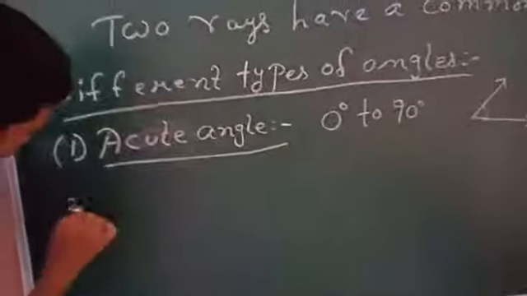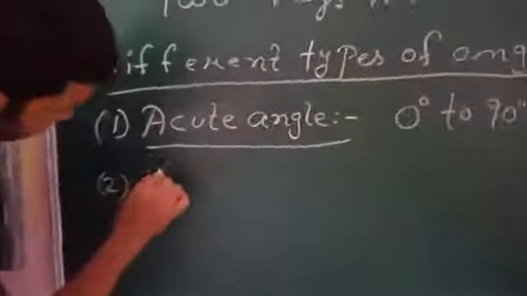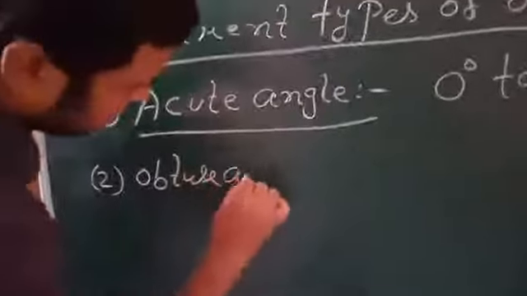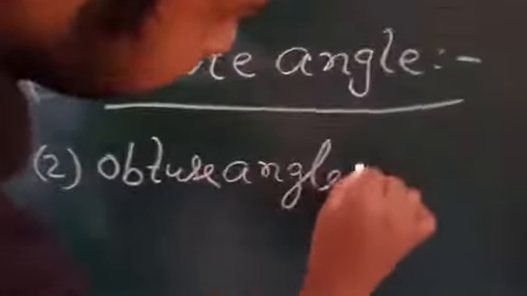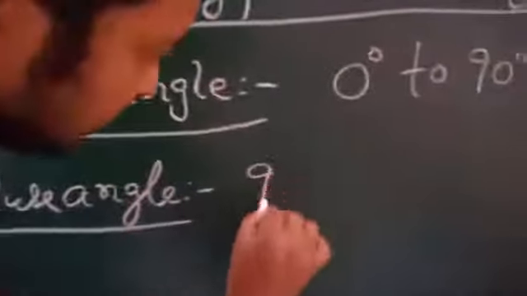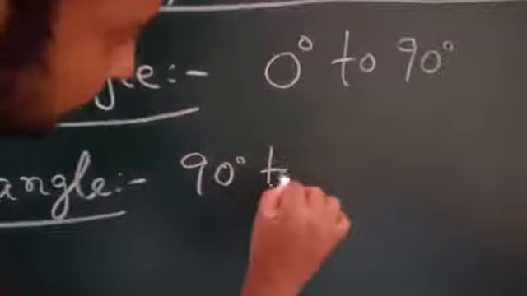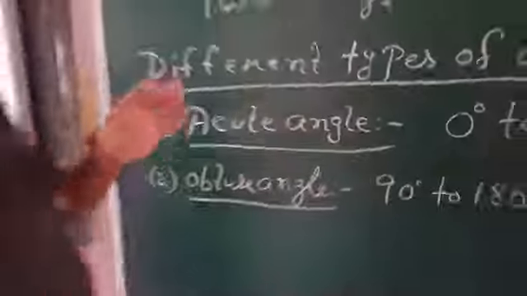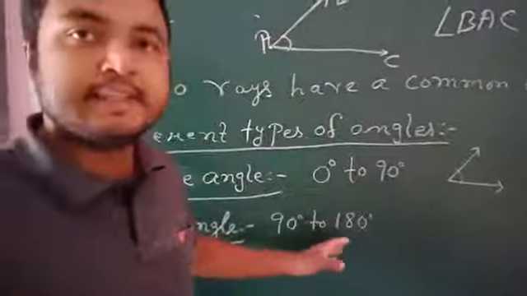Now next, obtuse angle. Obtuse angle means an angle whose measure lies between 90 degree and 180 degree.